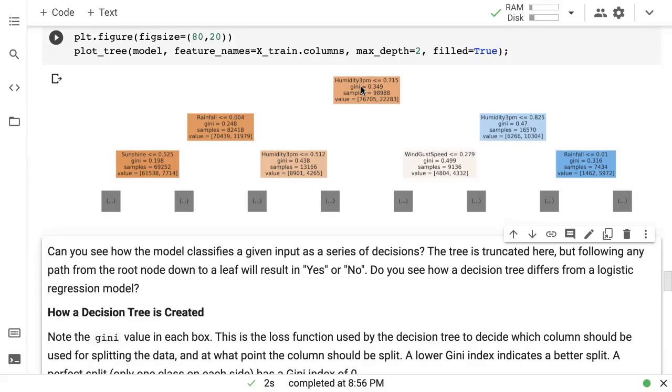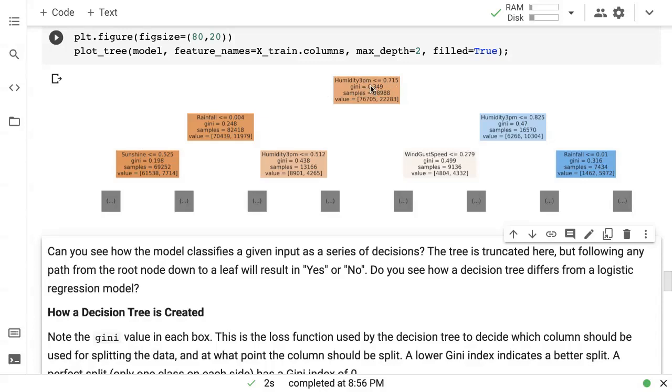Out of all the columns, all the splits, it has selected the best column with the best split, which leads to the lowest possible Gini score. Of course, with just one split, you cannot really get to a Gini score of 0 because you can't just look at one feature and one split and perfectly make predictions about whether or not it will rain tomorrow. But among all the possible splits, it turns out that humidity at 3 p.m., whether that's less than 0.7 or more than 0.7, is the most important factor. It leads to the lowest Gini score. Okay, so that's how the decision tree figures out what should be the top level root level node.